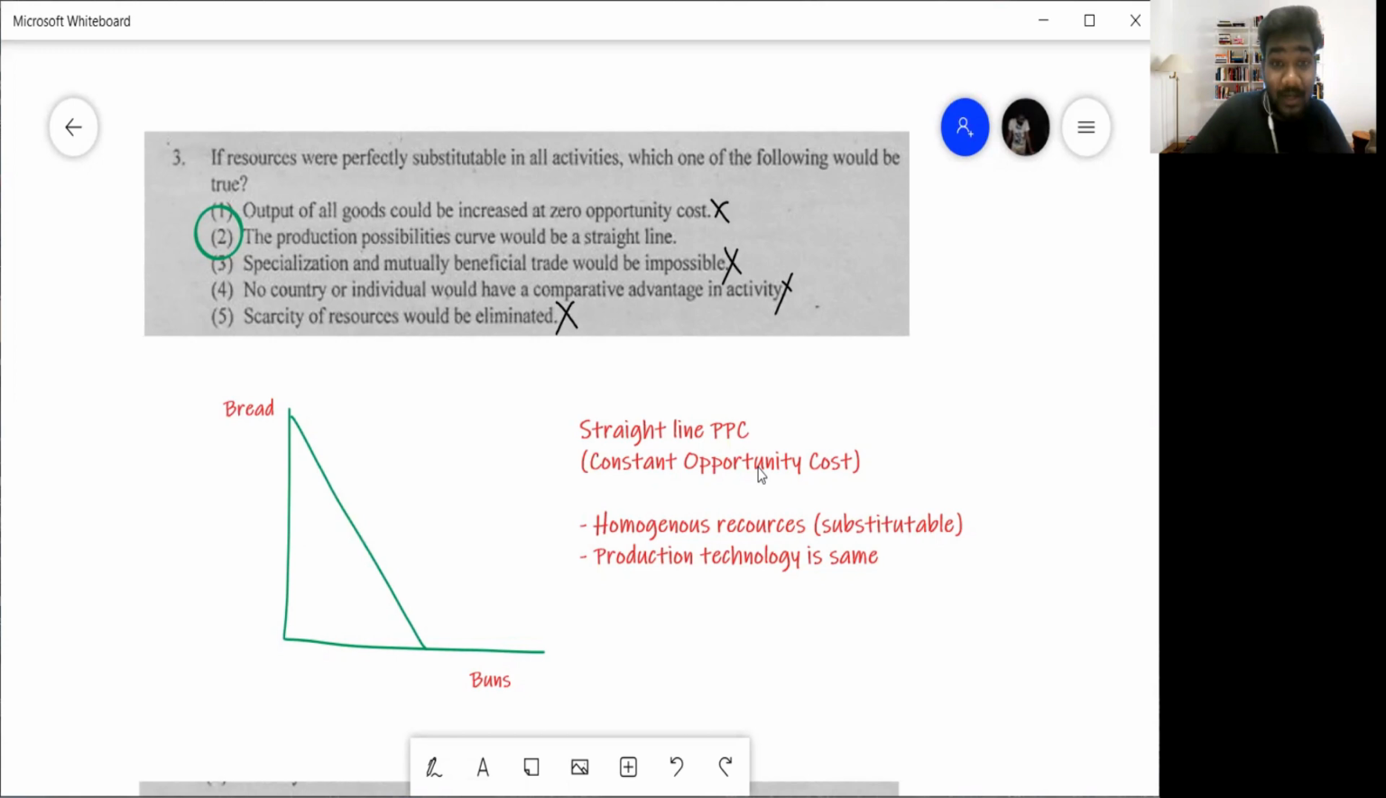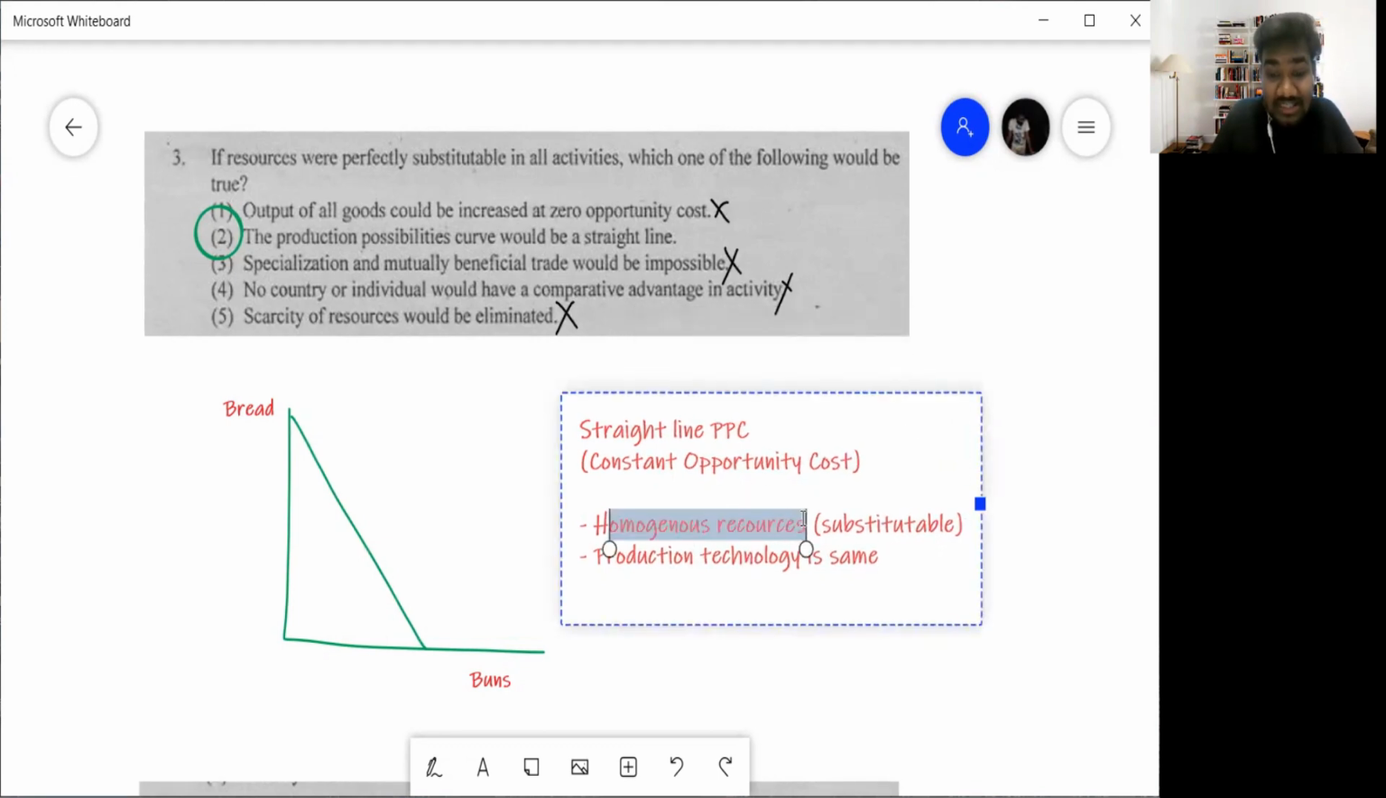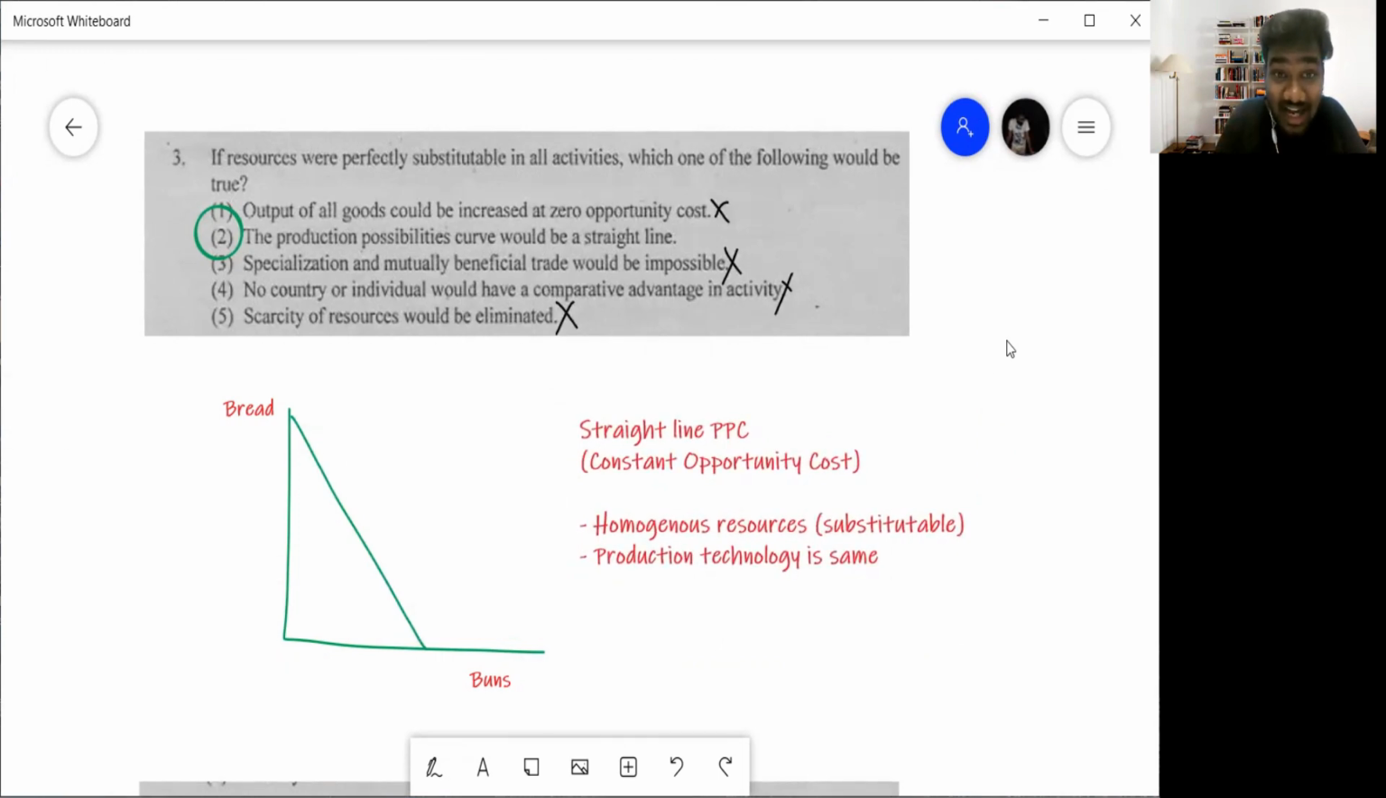So then if we come into constant opportunity cost, right? That means whenever you're increasing the production of one unit, the amount of the other unit that you forego is the same. So every time you're increasing, let's say, buns by 10 units, the amount of bread you have to forego will remain constant. So then, why do we have constant opportunity cost? What is the main reason? One main reason is that you have homogeneous resources.